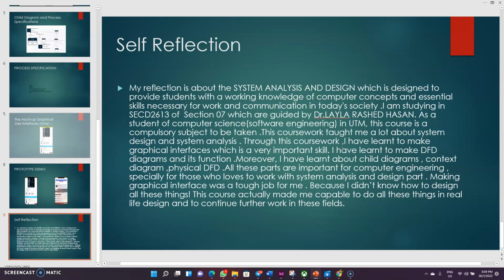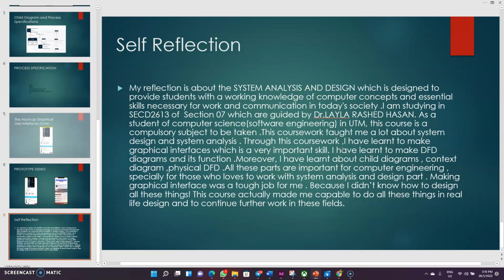I must say, I have learned about child diagrams, context diagrams, and physical DFD. All these parts are important for my computer engineering, especially for those who love to work with system analysis and design. It really makes me happy when I do design for these things. I really do this from my heart because design is another reflection of love, I think. And these things come from the heart, not from our head.